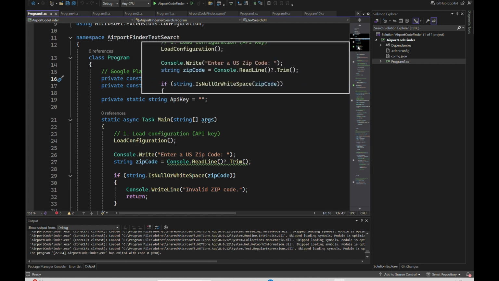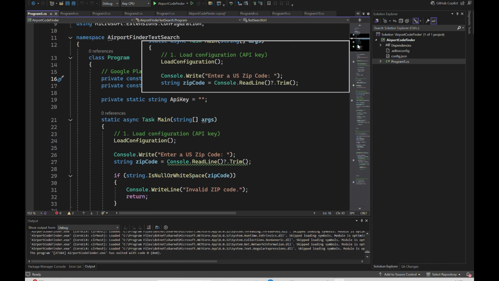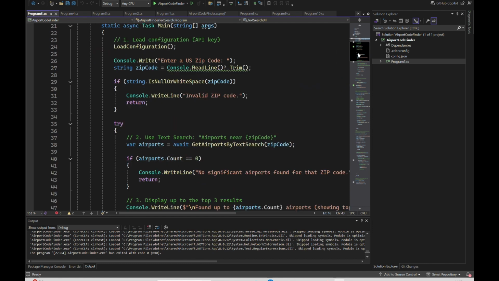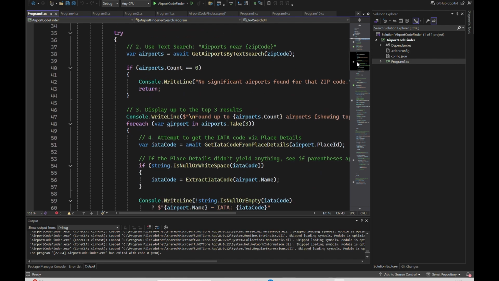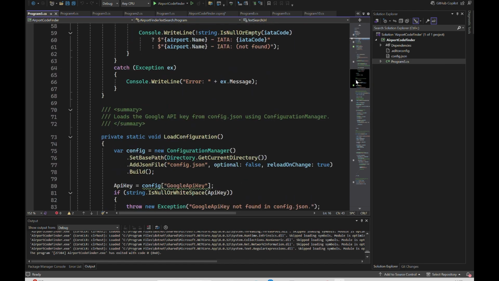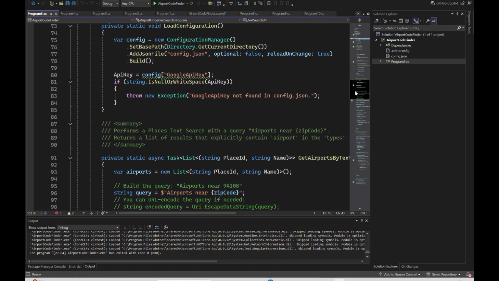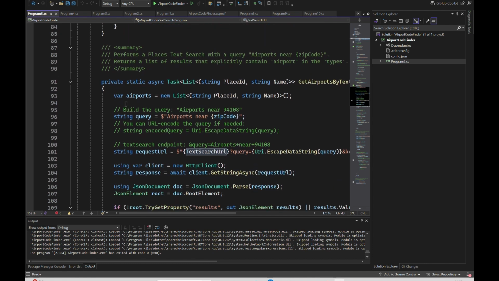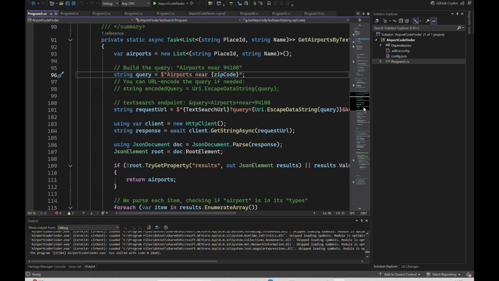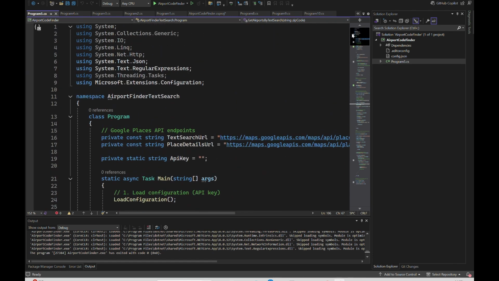So let's see what search query it has here. Okay, so it has taken this as the search query, basically airports near zip code, and it is using the search URL, yeah, there it is, and it is executing that. So hopefully we get a better result this time, at least get the airports, if not the IATA codes. So let's run this again.